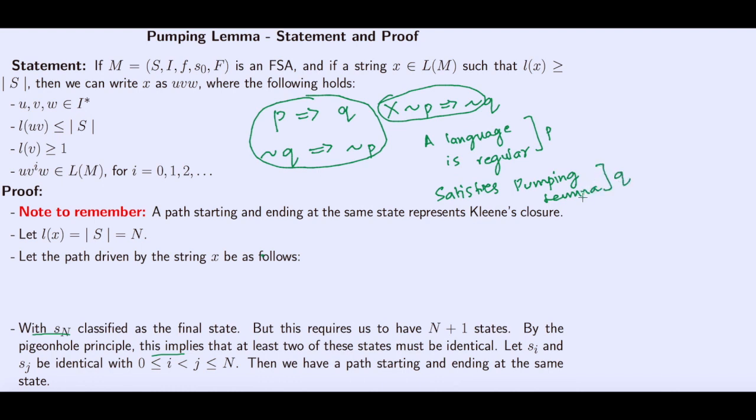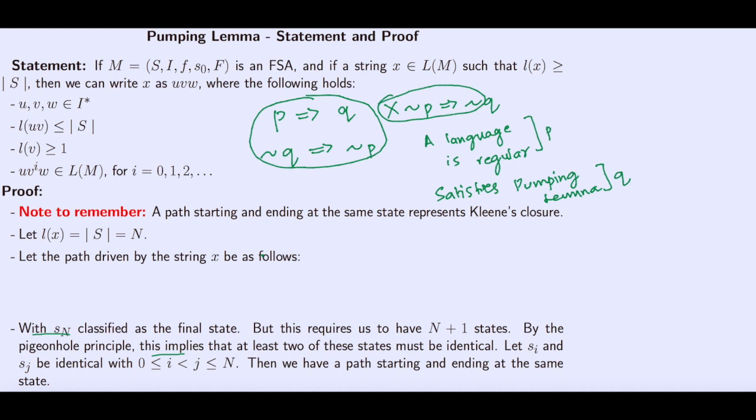This means that we can prove that a language is not regular by using the pumping lemma. We cannot use the pumping lemma to prove a language is regular. So if a language does not satisfy the pumping lemma, then it is not regular. We cannot say that if a language is not regular, it does not satisfy the pumping lemma. There may be some languages which are not regular and still satisfy the pumping lemma, but definitely if a language does not satisfy the pumping lemma, it is not regular.